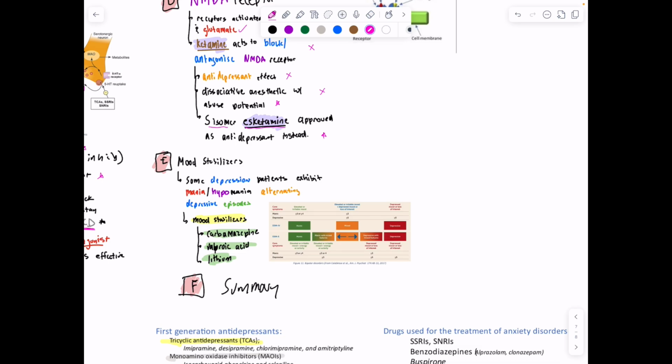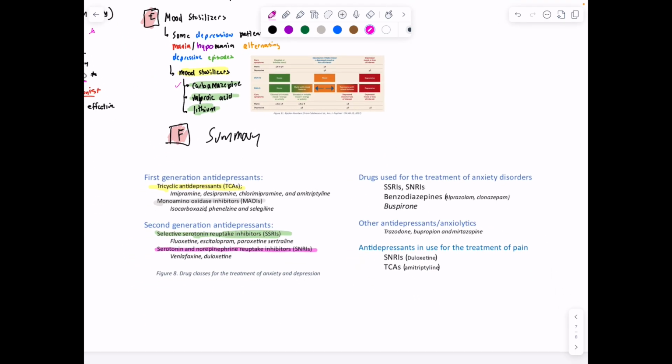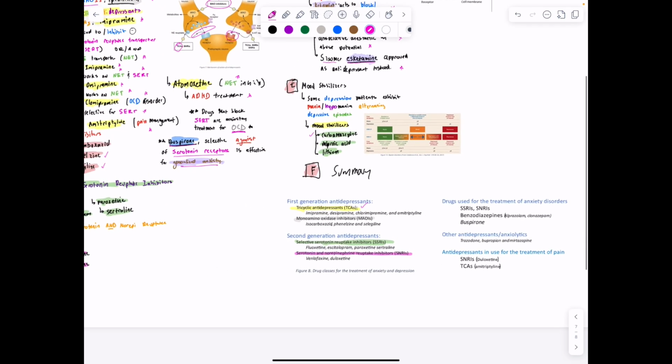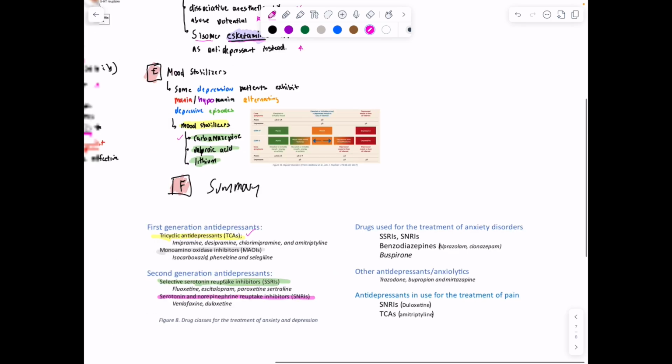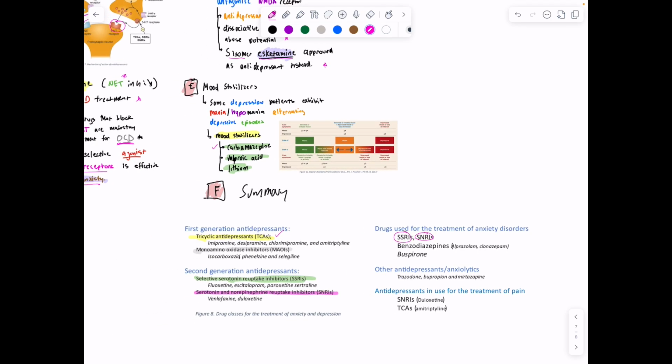All right, finally we have mood stabilizers. Some depression patients exhibit mania and hypomania, alternating with depressive episodes. So for mood stabilizers, we have carbamazepine, valproic acid, and lithium. All right, just a quick summary. First generation antidepressants are tricyclic antidepressants, TCAs, which block SERT and NET, and then monoamine oxidase inhibitors, MAO inhibitors. Second generation are selective serotonin reuptake inhibitors and serotonin norepinephrine reuptake inhibitors. Drugs used for the treatment of anxiety include SNRIs, benzodiazepines, buspirone, and other antidepressants listed here. Antidepressants used in the treatment of pain include SNRIs like duloxetine, and tricyclic antidepressants like amitriptyline.